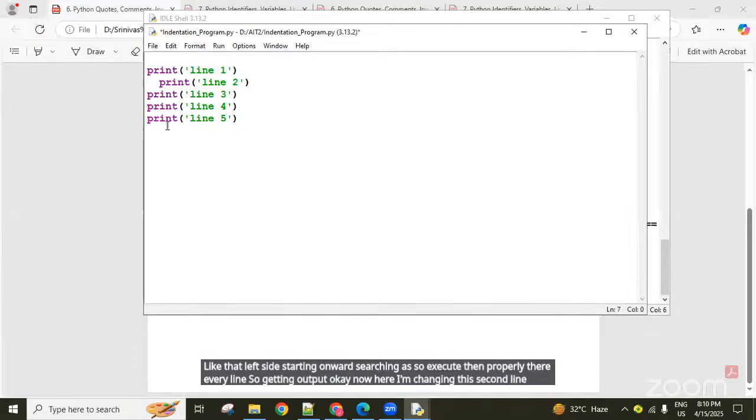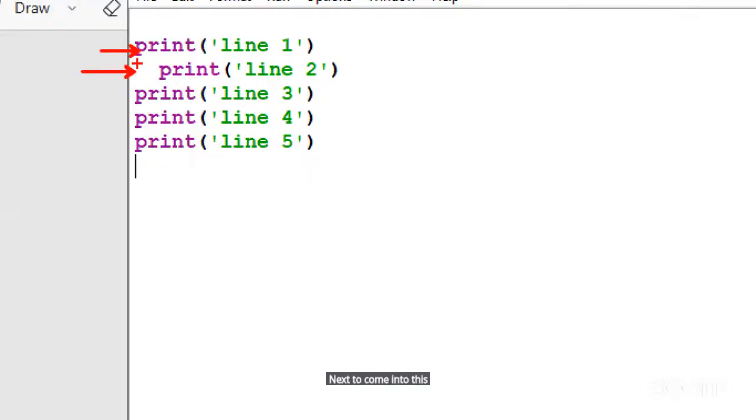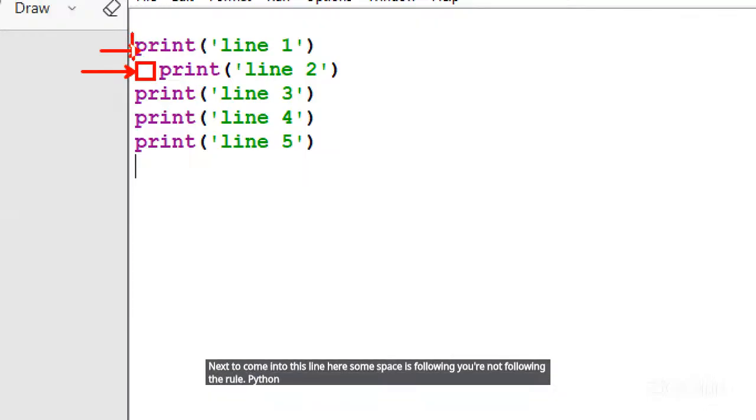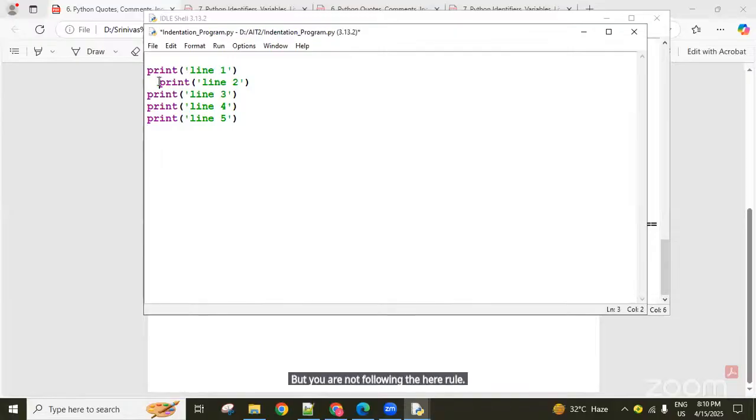Now here I'm changing the second line, guys. Some space I'm using. See here, the first line starts from the left side, no problem. Next, coming to this line, some space is there. You are not following the rule. The Python rule is that every line must start from the left side. But you are not following the rule here, so there is a problem in this line.